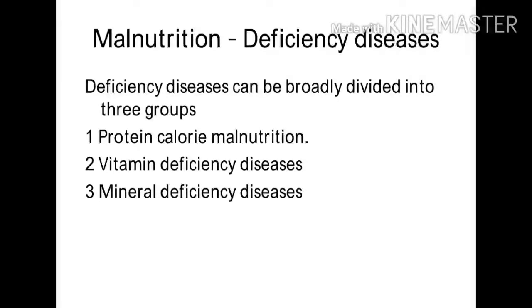In the last session, we have learned about different nutrients which we require for different functions in our body. Now, we will understand about deficiency diseases, that is, the diseases which are caused due to the deficiency of these nutrients. I would like to remind you that our country is facing two problems: malnutrition and overnutrition. Malnutrition is the lack of nutrients in our food, and overnutrition is the availability of excess nutrients in our food.